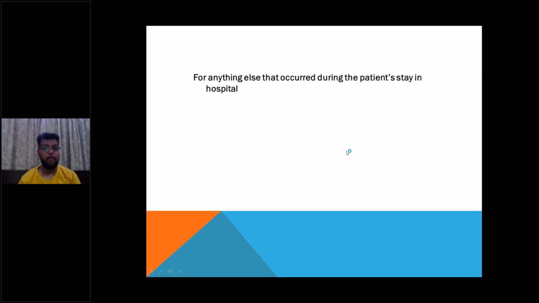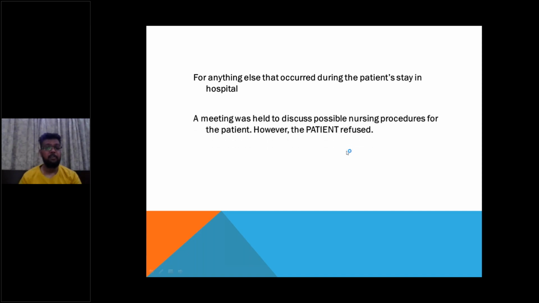For example, a meeting was held to discuss possible nursing procedures for the patient. However, the patient refused. So again, this is something that happened when the patient was still in the hospital. So something was done for the patient. So what you will do is make use of the simple past tense. Do not use the past perfect tense.